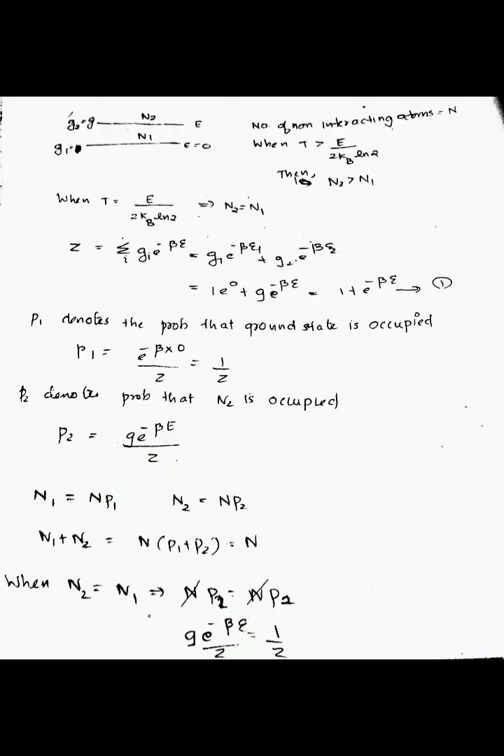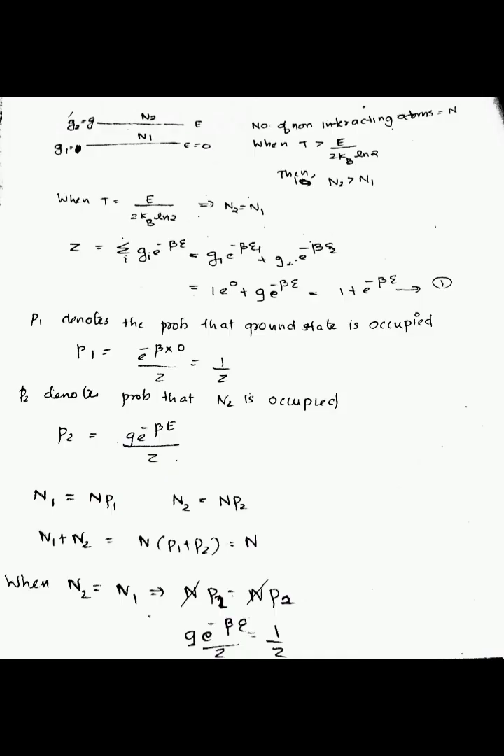So here the probability P1 denotes the probability that the ground state is occupied. So P1 is equal to e raised to minus beta into 0 by Z, that is equal to 1 by Z. Here P2 denotes the probability that the excited state is occupied, that is P2 is equal to G e raised to minus beta e divided by Z. We know N1 is equal to N into P1 and N2 is equal to N into P2. So N1 plus N2 is equal to N into (P1 plus P2), and this is equal to N. So when N2 is equal to N1, we can write N P2 is equal to N P1. So that is P2 is equal to P1.